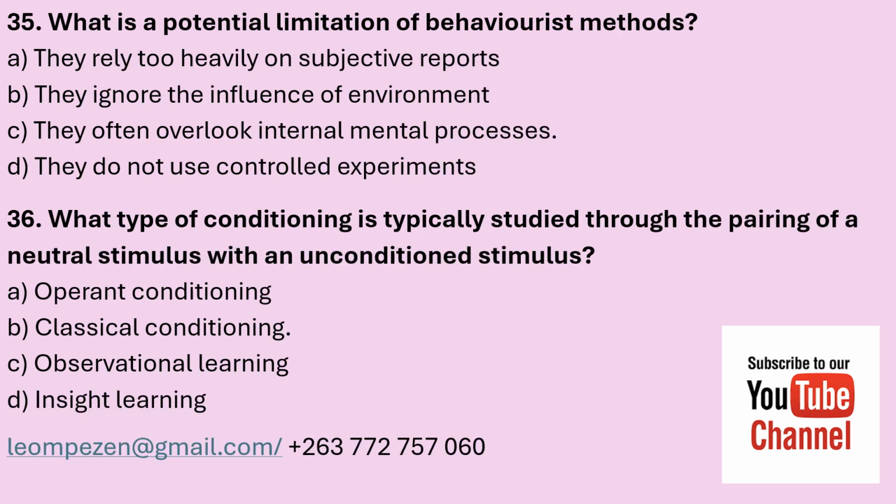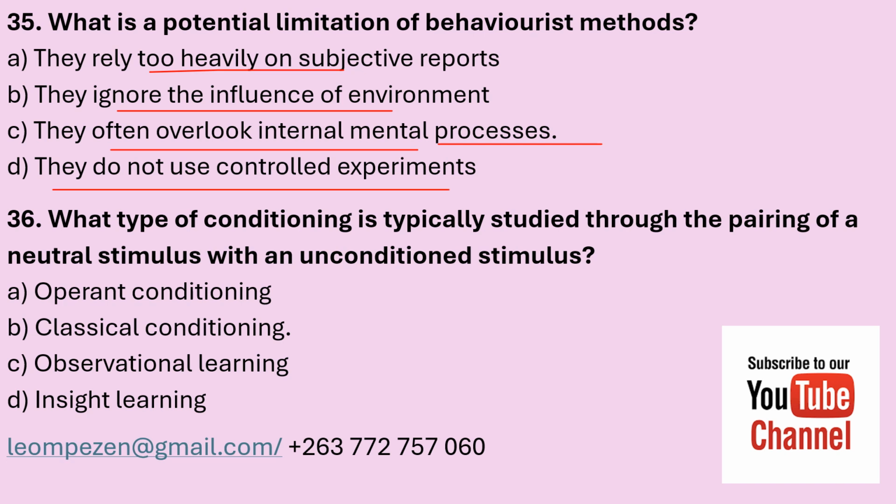35. What is a potential limitation of behaviorist methods? A. They rely heavily on subjective reports. B. They ignore the influence of the environment. C. They often overlook internal mental processes. And D. They do not use controlled experiments. What is a potential limitation of behaviorist methods? The correct answer is they often overlook internal mental processes.